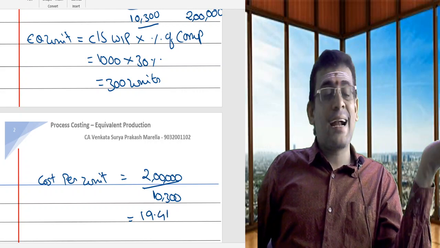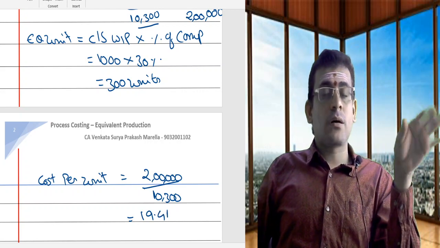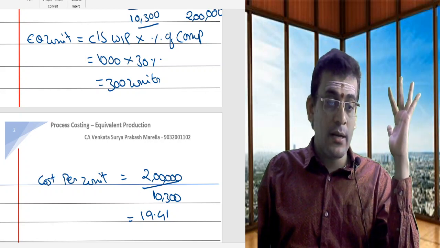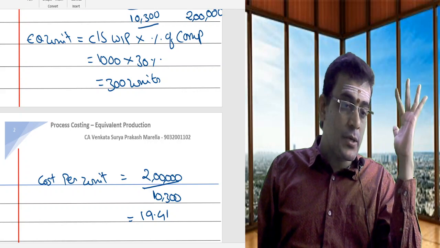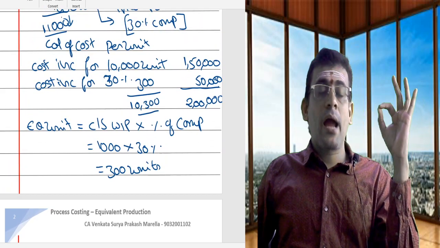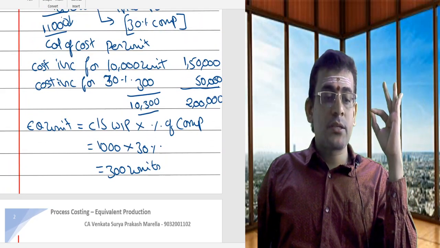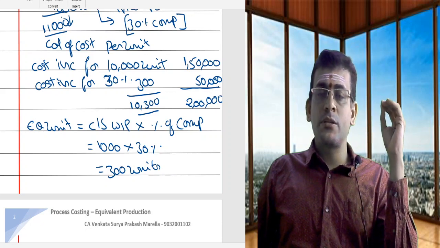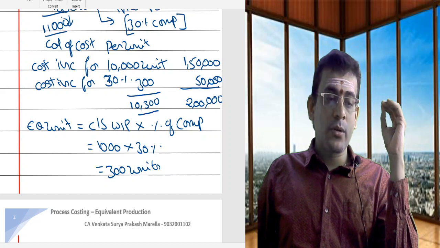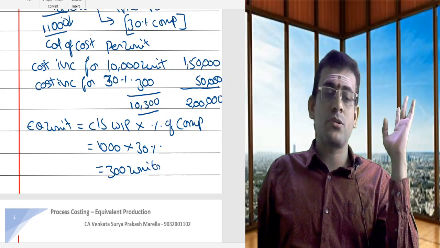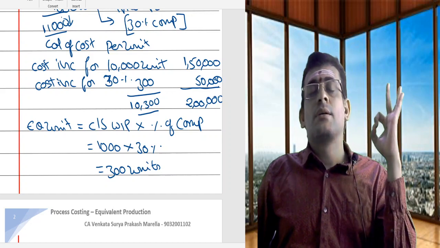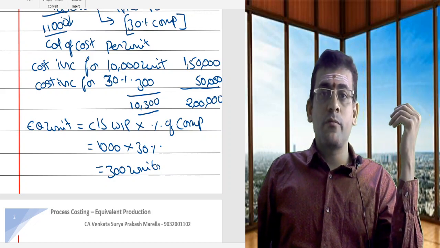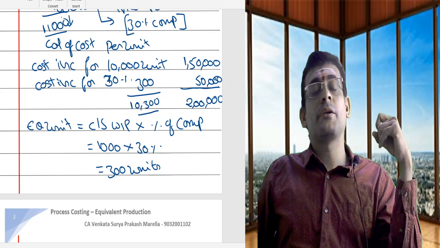So until and unless I convert the 1,000 into its equivalent, I can't find out the cost per unit. Again, I am clearly explaining to you. Let us see. So here, what was my point? I can know the cost of these 10,000 units, 1,50,000. For producing these 10,000 units, my cost is 1,50,000, and during the period I had also incurred a cost of 50,000. So my total cost was 2 lakhs. Now I need to determine cost per unit. So to determine cost per unit, this has to be divided by your number of completed units.